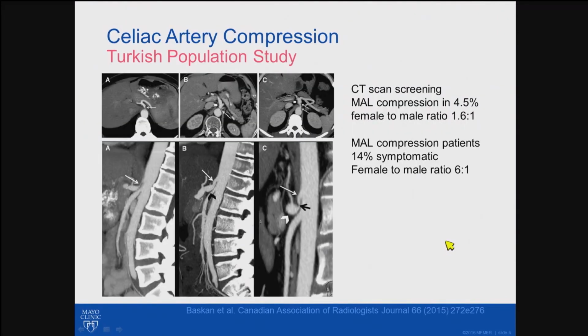In a Turkish population, a full 4.5% on CT angio have some compression of the celiac by the median arcuate ligament. And that can be simple compression that's dynamic with expiration. It can be associated with poststenotic dilation or even aneurysm changes. And there's a general female to male ratio of 1.6 to 1 in those who have asymptomatic compression, and in those who have symptoms, it's about 6 to 1 female to male.